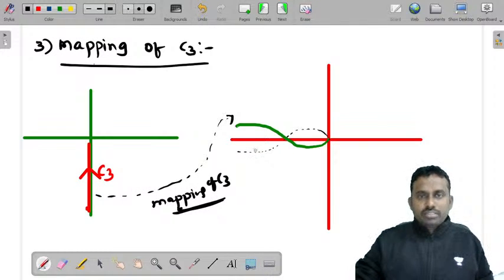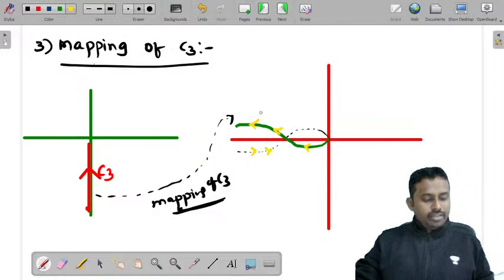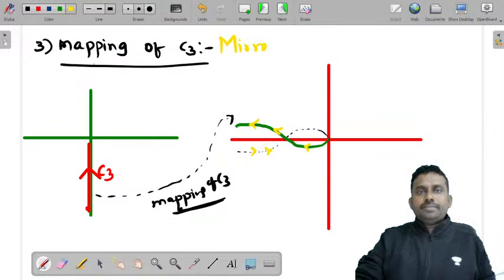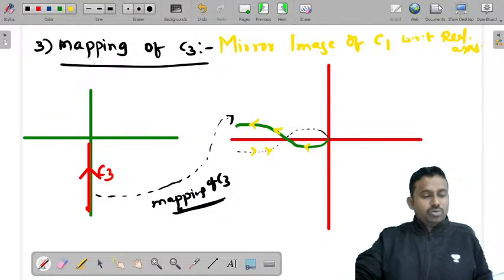And you need to give the directions. The directions here was this and here the directions will be from here, right? So this is mapping of C3, which is the mirror image of C1 with respect to the real axis.